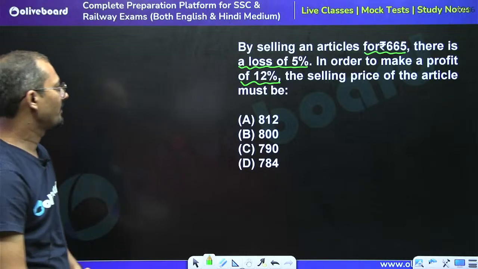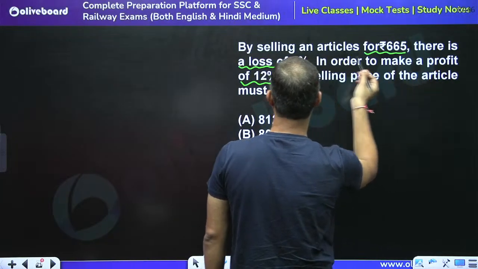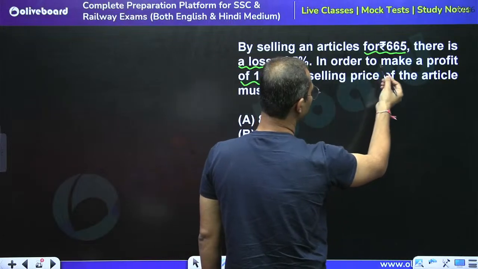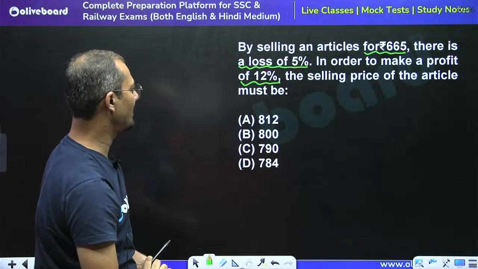By selling an article for rupees 665, there is a loss of 5%. In order to make a profit of 12%, the selling price of the article must be.